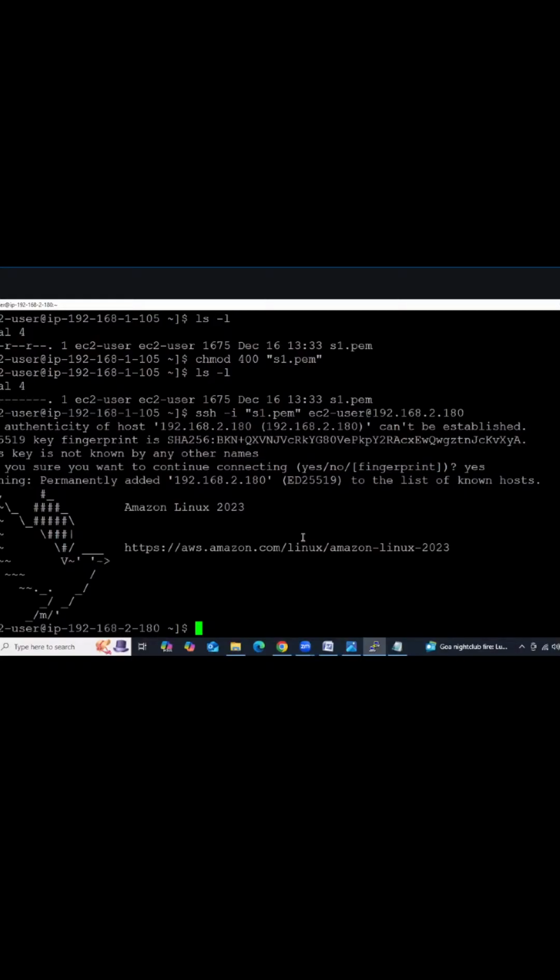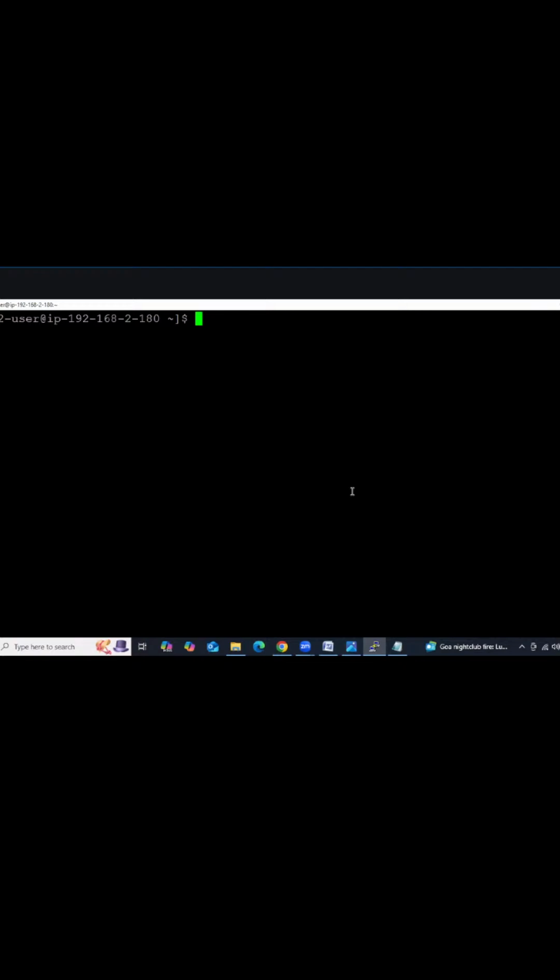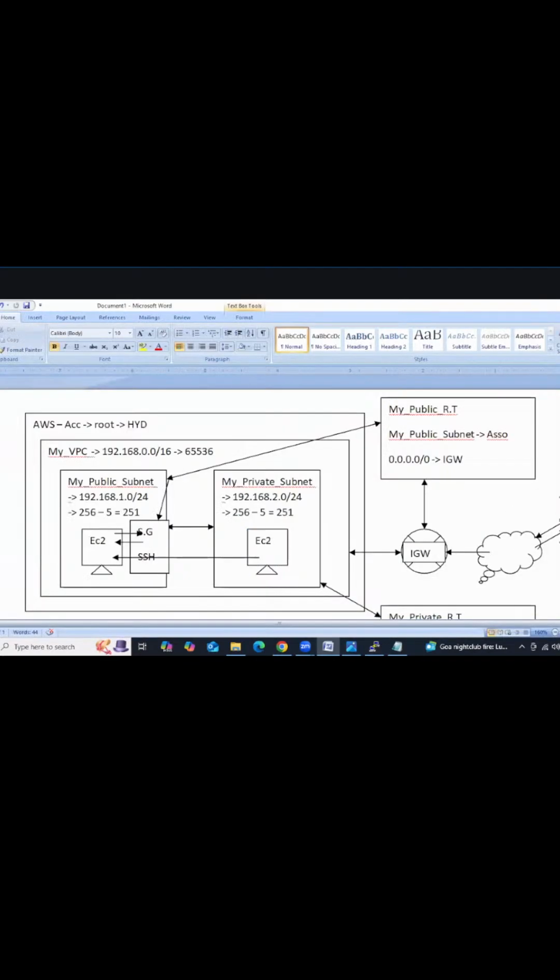Got it, guys? Now we are in a remote machine inside the remote machine. So this is our client. Then we access this machine here. Now with the help of this machine, we are accessing this one. How to check the internet? Ping is a command. 8.8.8.8. There is no internet. Means private, right? The private subnet doesn't have an internet connection, right?